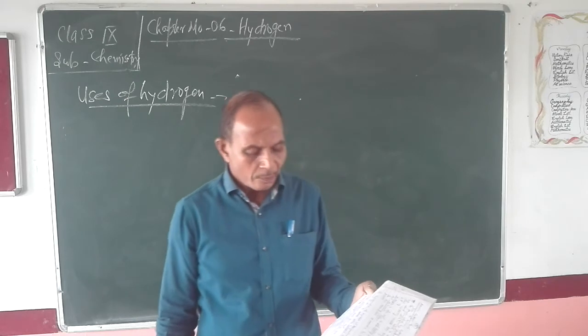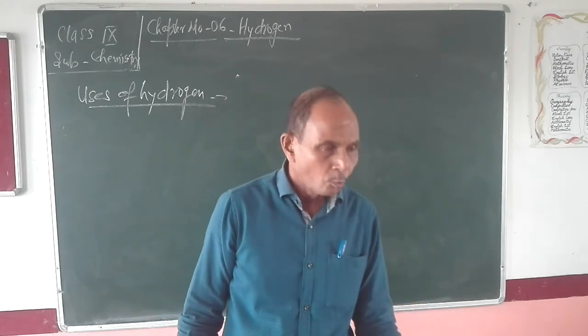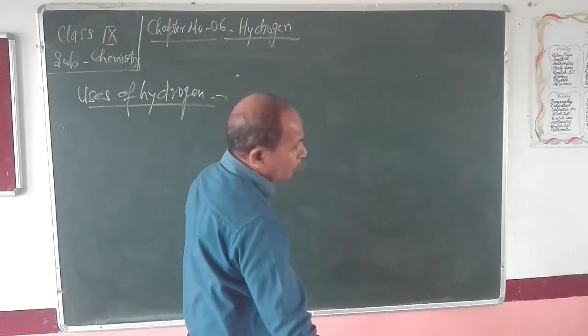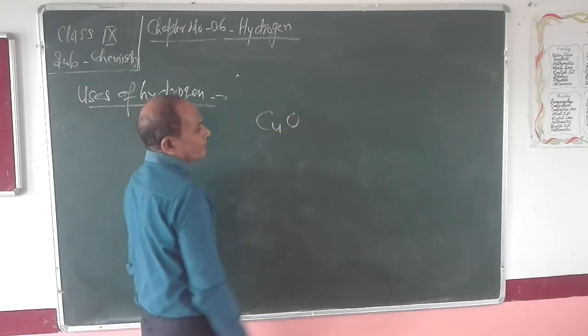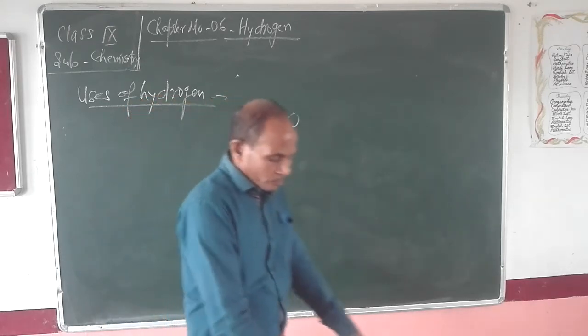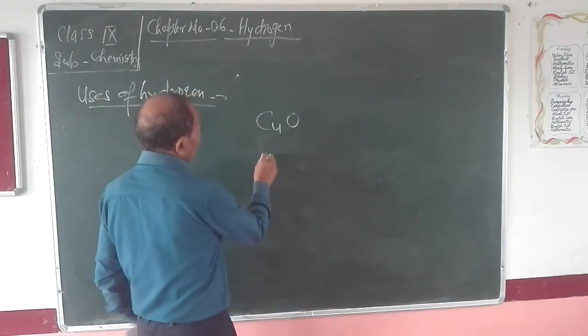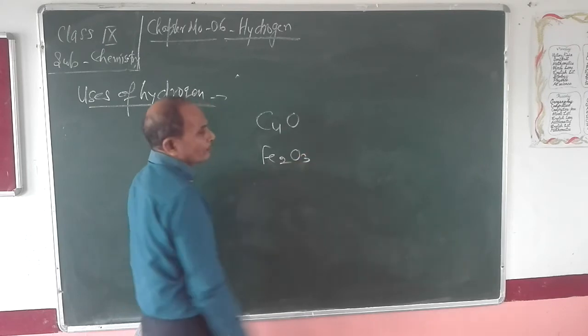And next is the extraction of metals from their ores. Suppose this one is copper oxide. In the same way, one or two examples you can see. This one is ferric oxide.